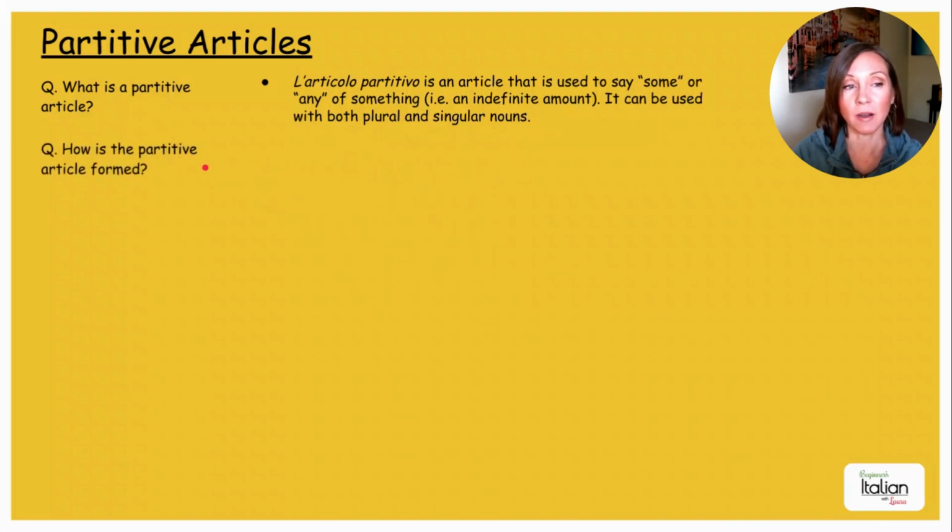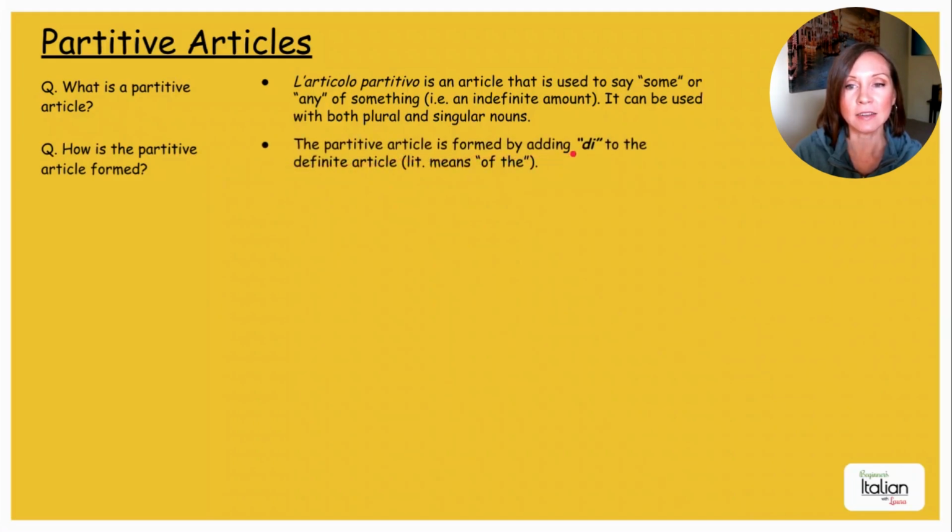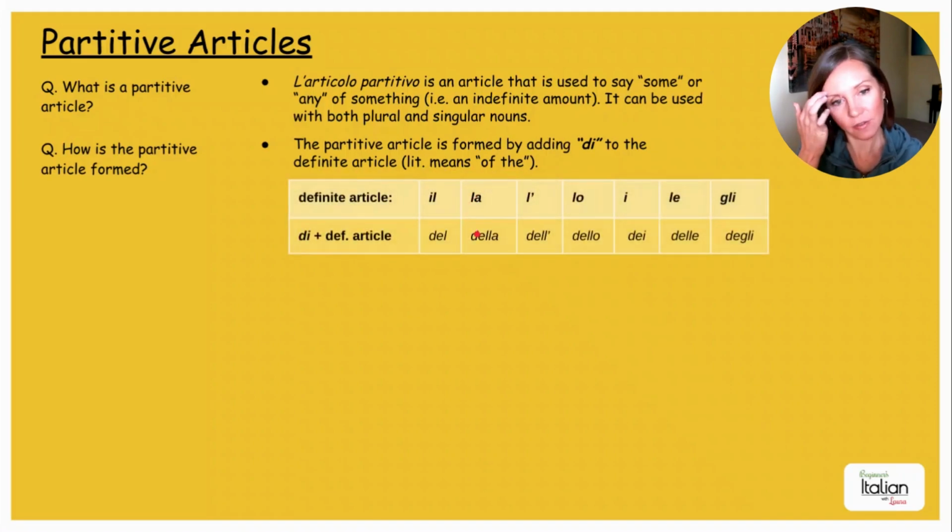How is the partitive article formed? The partitive article is formed by adding d to the definite article. It literally means of the. Okay, so I have a little chart here. For the definite article, which we just covered, we have il, la, l apostrophe, lo, i, le, and gli. When you're adding d plus these, it becomes del, della, dell', dello, dei, delle, and degli.